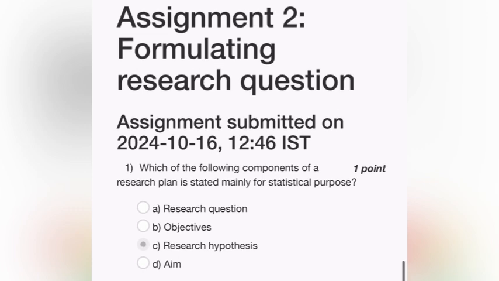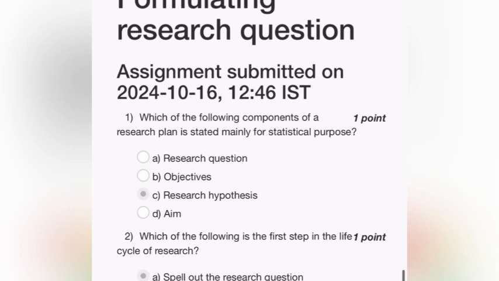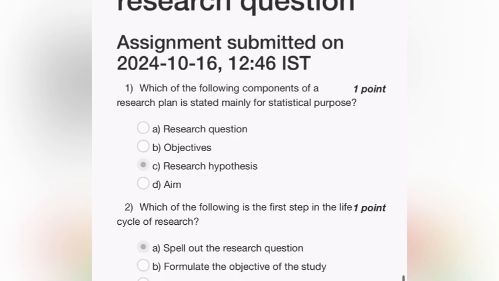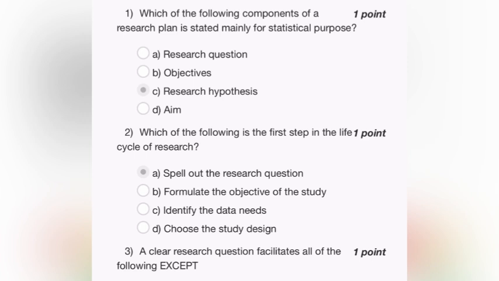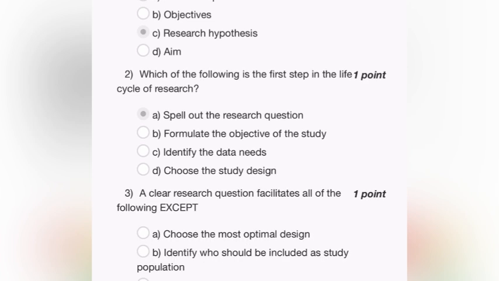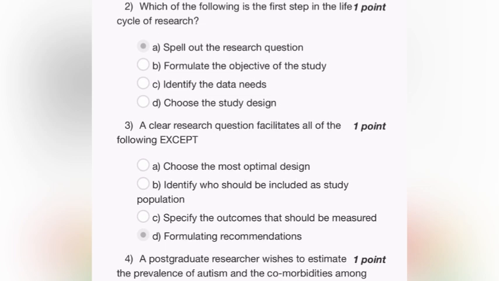Okay, here's the question. Which of the following components of a research plan is stated mainly for statistical purposes? That is the research hypothesis. And which of the following is the first step in the life cycle of research? That is to spell out the research question. I think the first step of the life cycle of research is to identify the data needs, right? I hope so. That is the correct one.